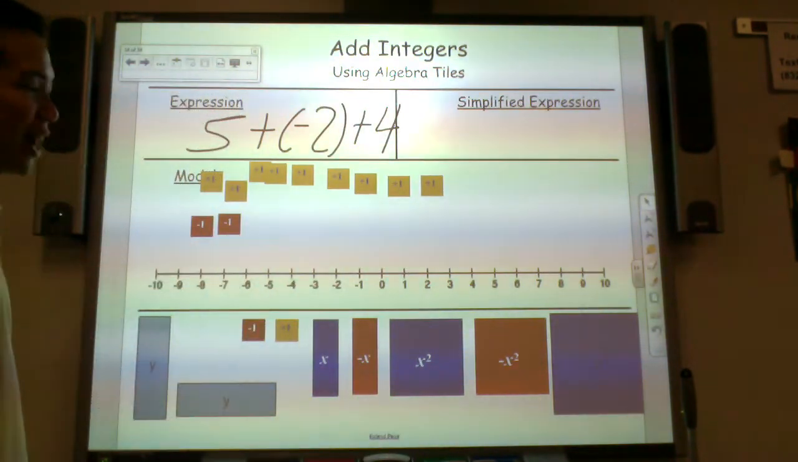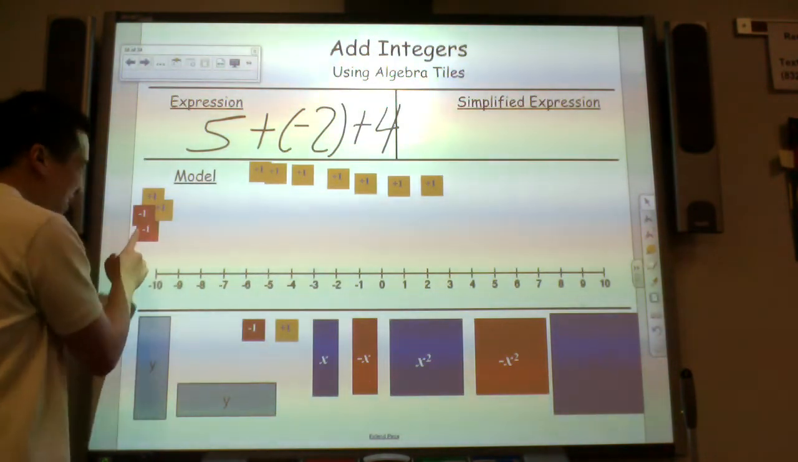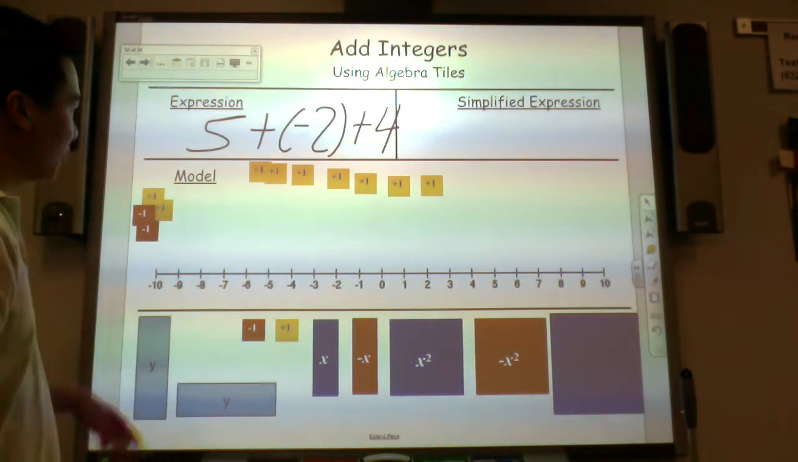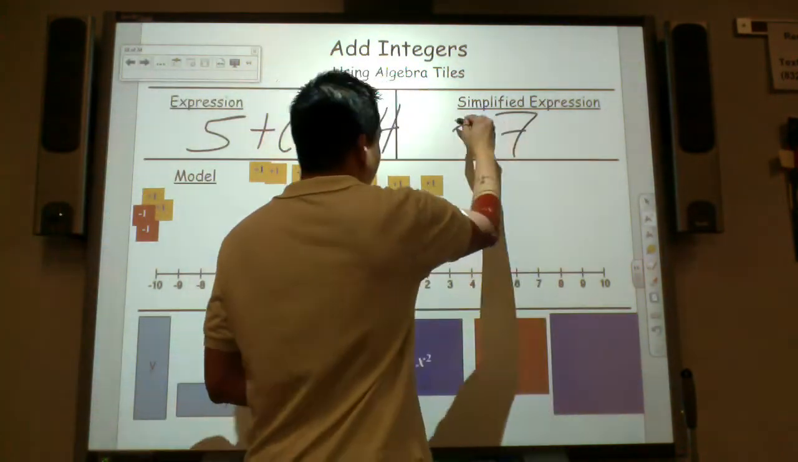Does anything cancel out here? Well, these two cancel out, 0 pair. These two cancel out, 0 pair. What do you have left? 1, 2, 3, 4, 5, 6, 7 positive is our answer.